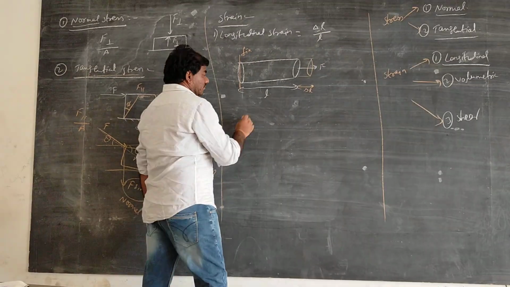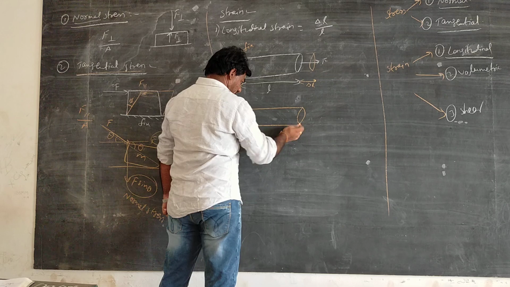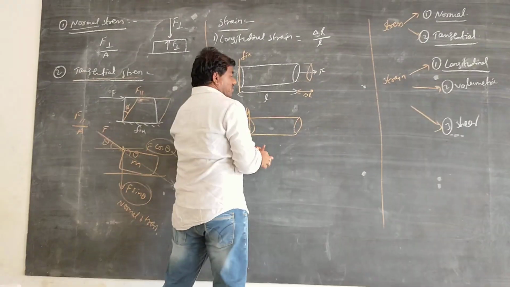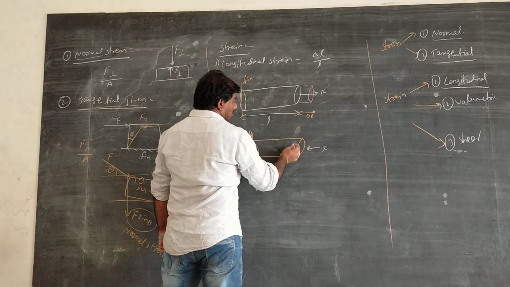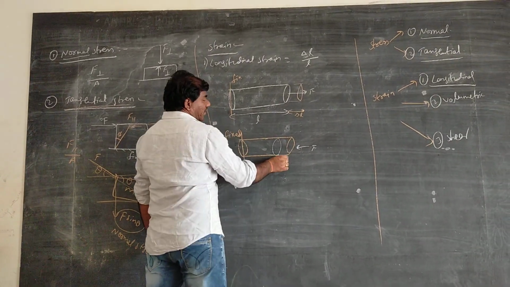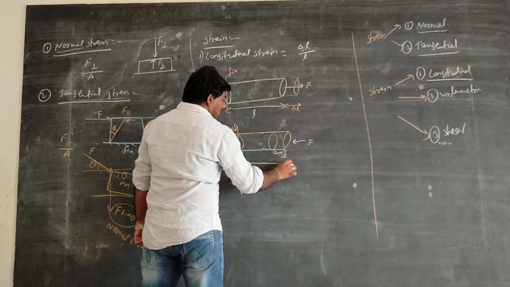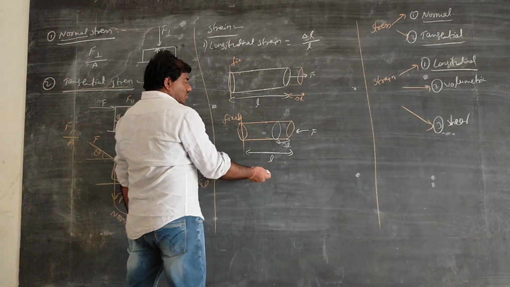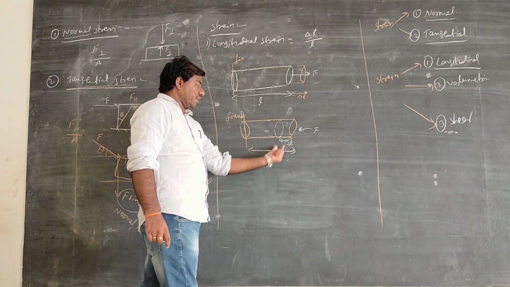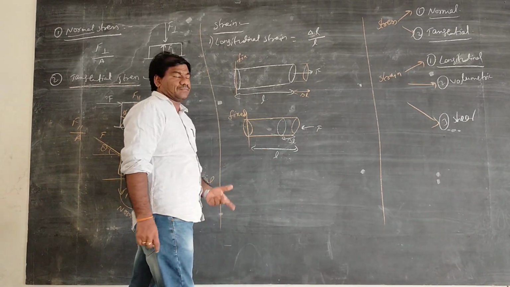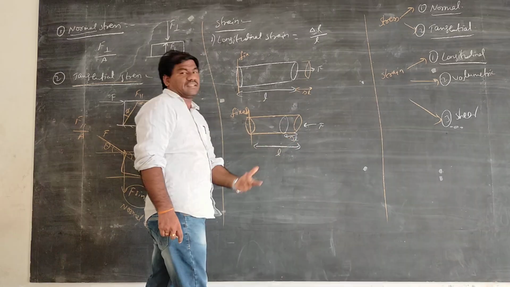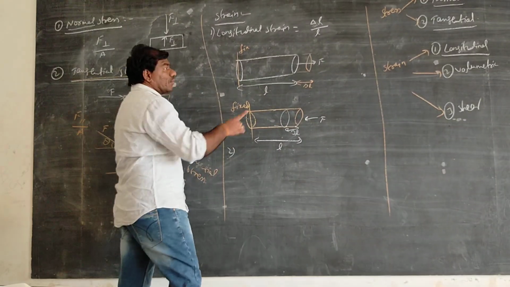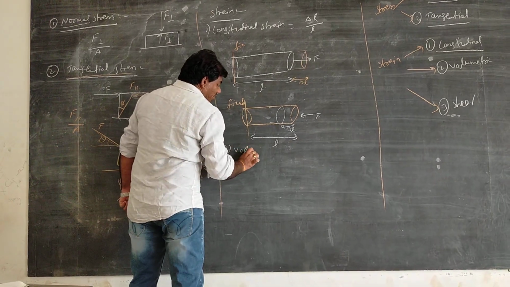Always you should fix it. Next, I fixed it, compressed. Now, this is how the body is going to be changing. Delta length, right? Now, if you see here, this is also called as what? Strain. Here, the change in length. Increase in length will take place, or decrease in length will take place. That is what your longitudinal strain. And next one, we go about volumetric strain.